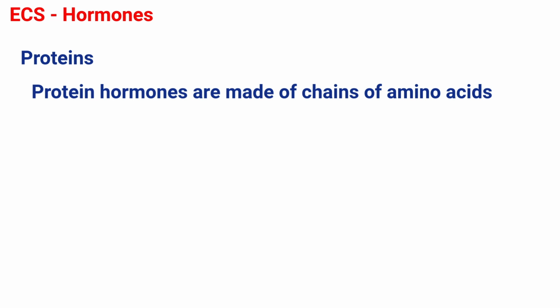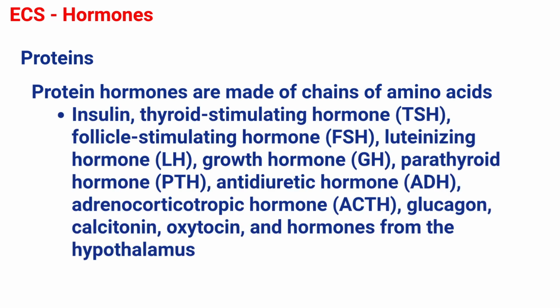Examples of protein hormones include insulin, thyroid stimulating hormone, follicle stimulating hormone, luteinizing hormone, growth hormone, parathyroid hormone, antidiuretic hormone, adrenocorticotropic hormone, glucagon, calcitonin, oxytocin, and hormones from the hypothalamus. Proteins are too large to pass through the cell membrane.